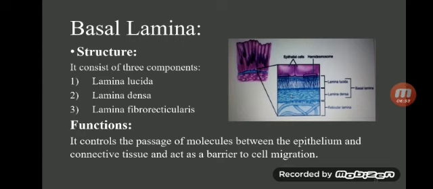Basal lamina structure. It consists of 3 components: lamina lucida, lamina densa, and lamina fibroreticularis. Function. It controls the passage of molecules between epithelium and connective tissue and acts as a barrier to cell migration. In the diagram, you can see the structure of the basal lamina.